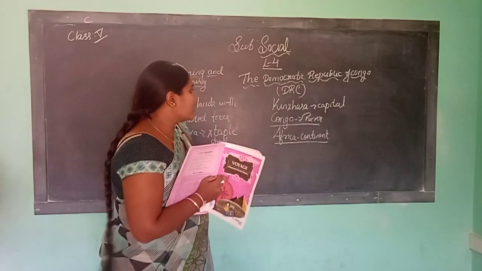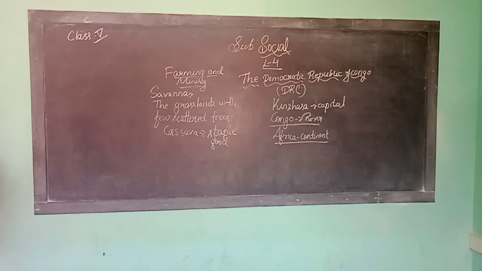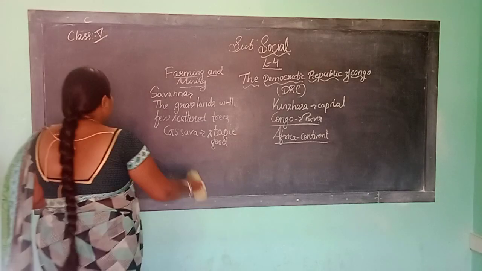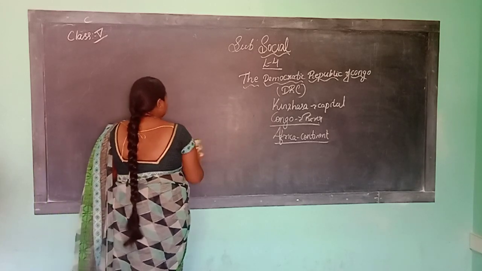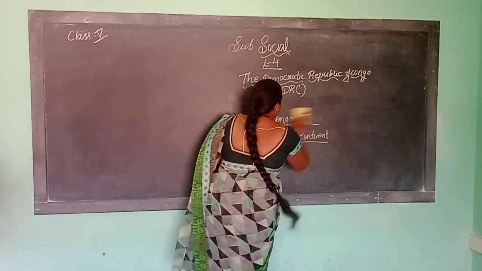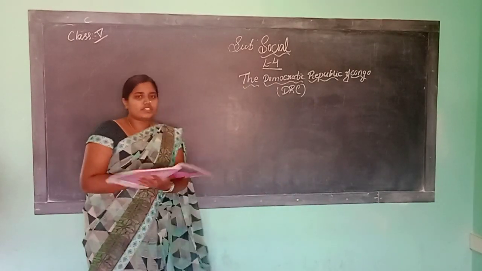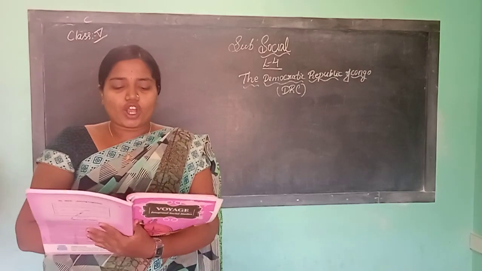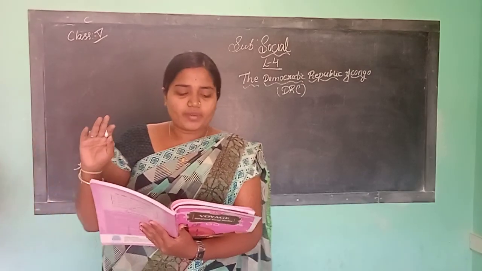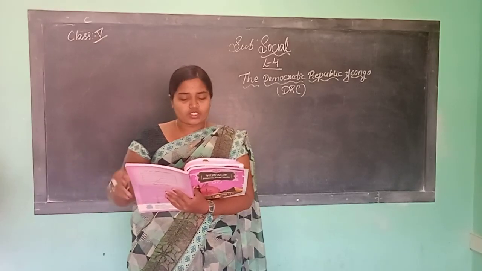It has many natural resources in the Congo region, which are copper, cobalt, gold, uranium and diamonds. These are the rich natural resources found here.